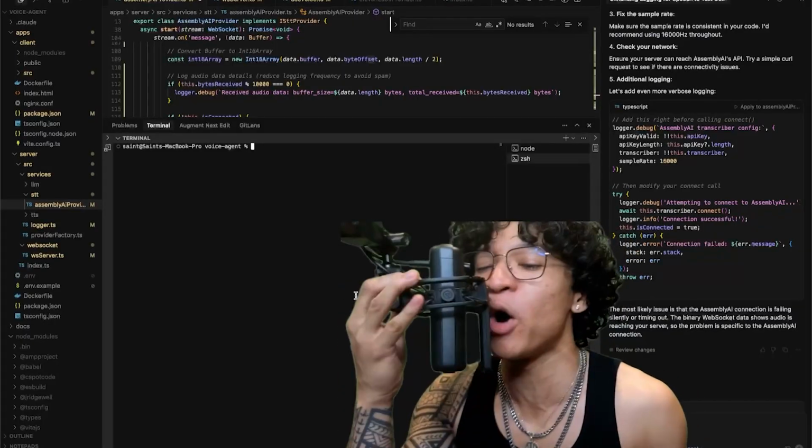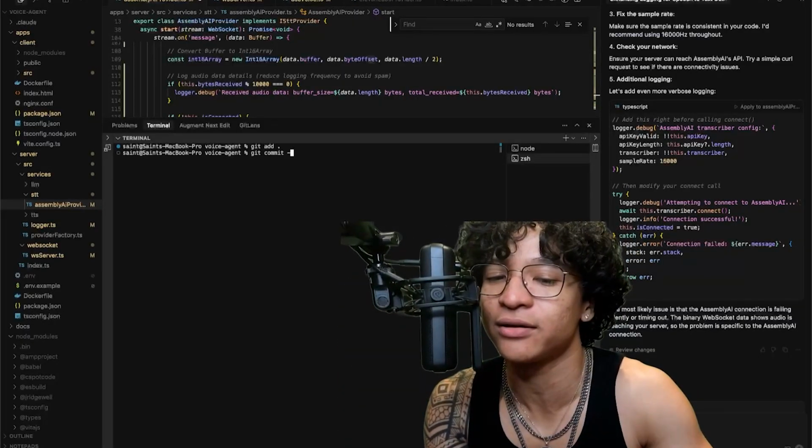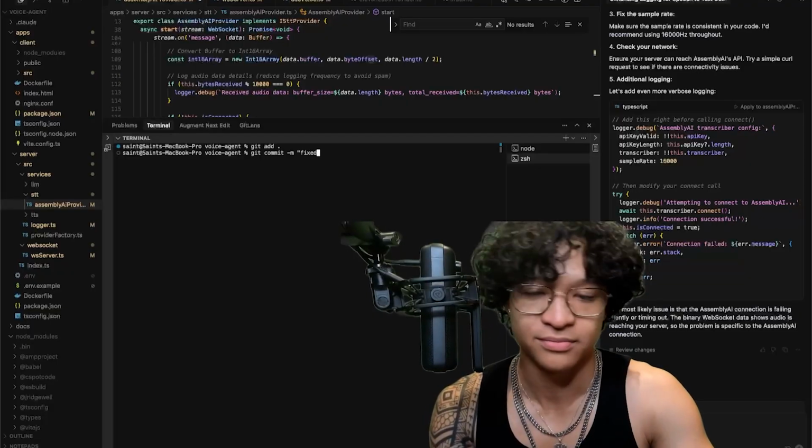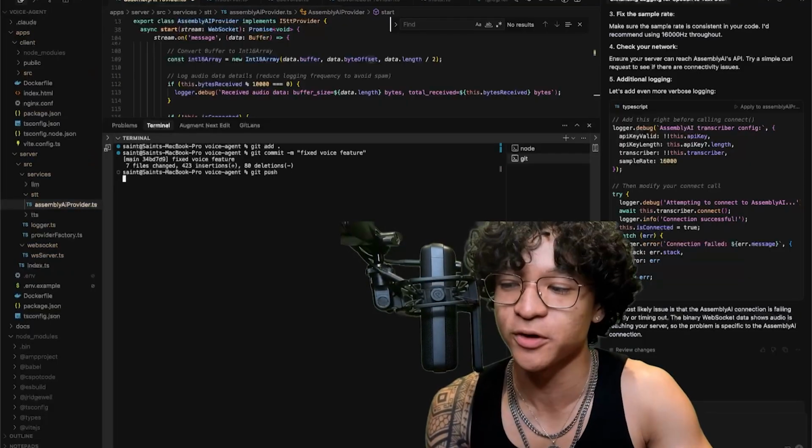Before we do anything, push to git: git add dot, git commit -m fixed voice feature, git push.